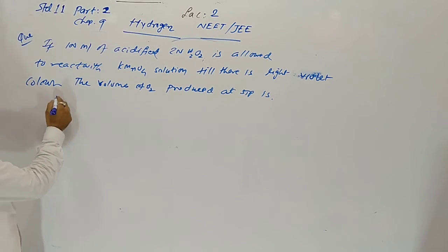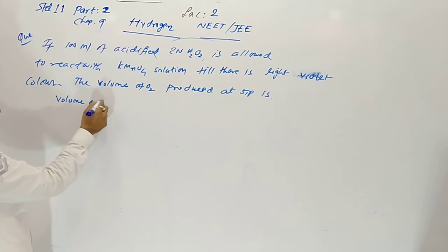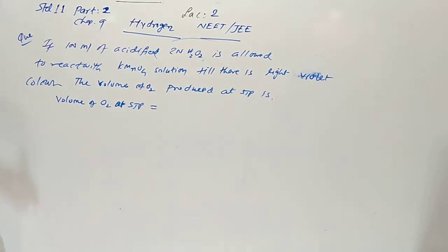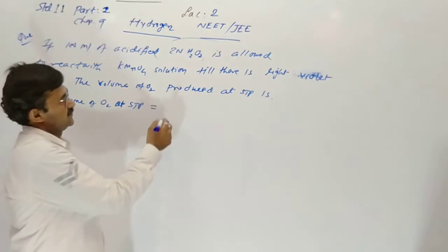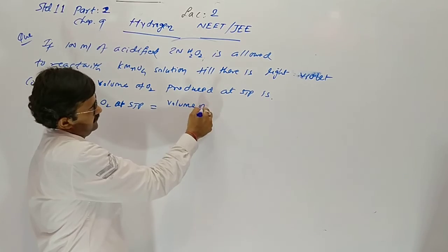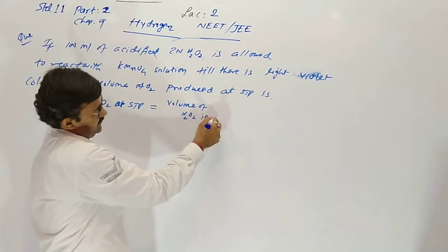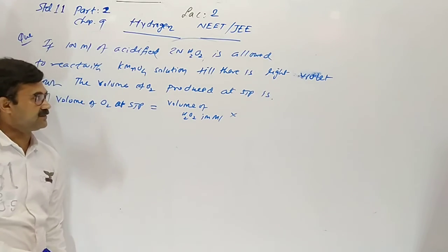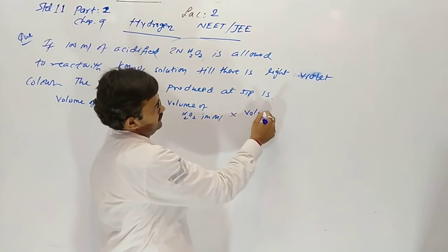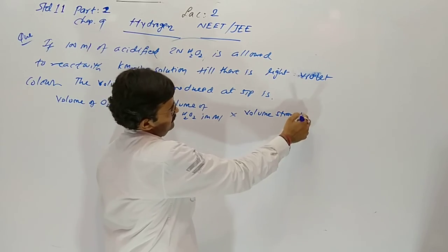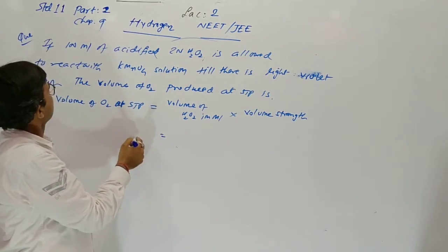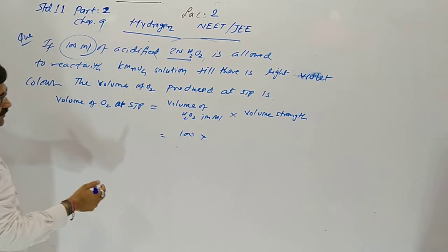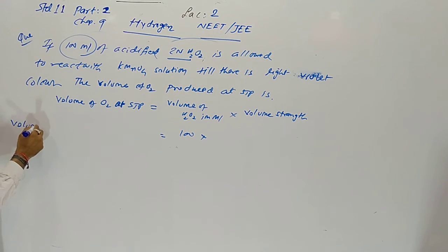So first of all, volume of O2 at STP, we know, is volume of hydrogen peroxide in milliliter into volume strength. So 100 milli is given. From normality we can derive volume strength.